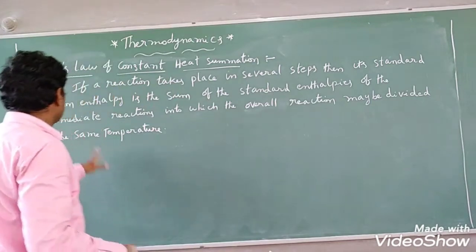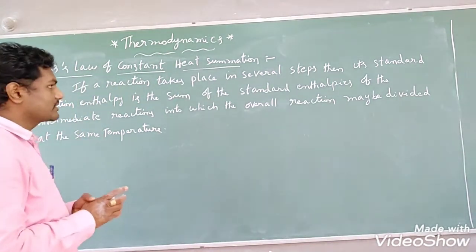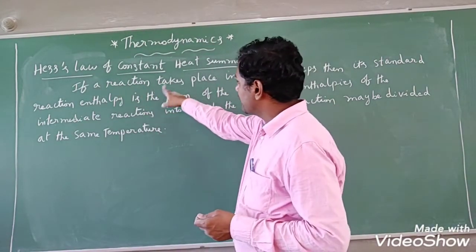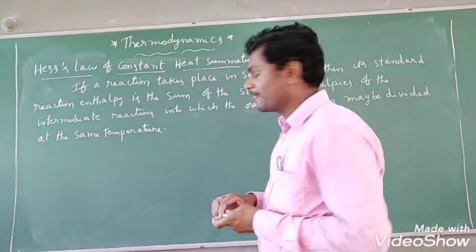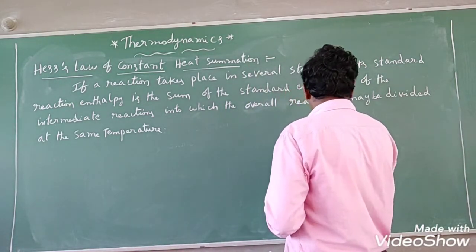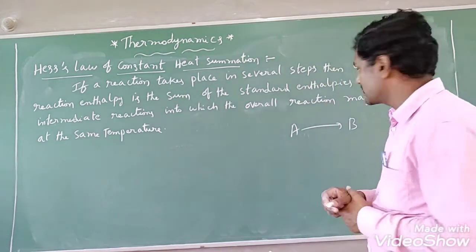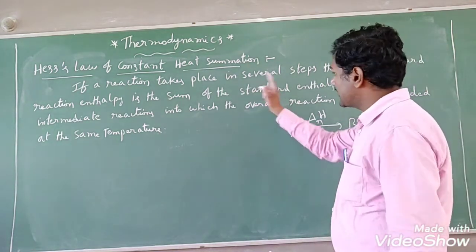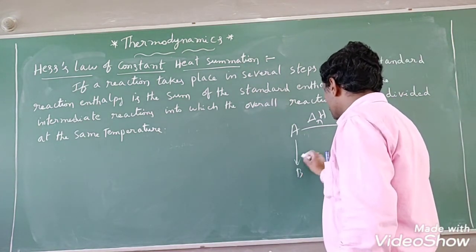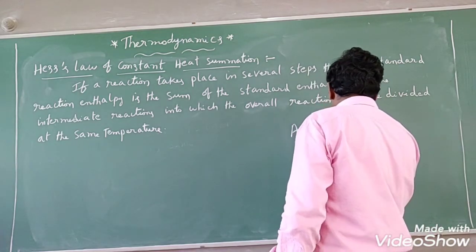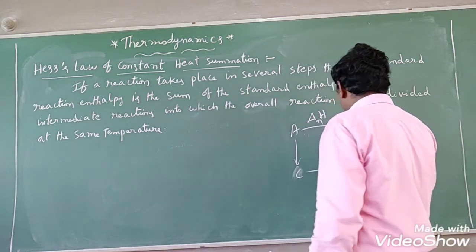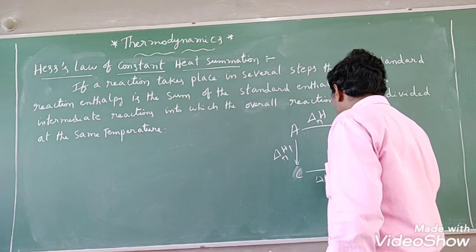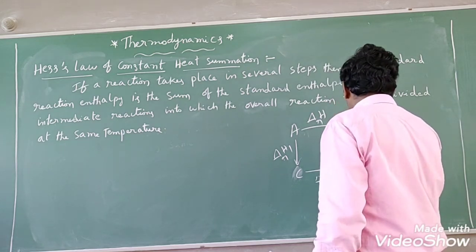Let us take another definition of Hess law of constant heat summation. It is the same, only here you have to identify if your reaction takes place in several steps. We have already discussed, students, if the reaction takes place in a single step, A gives rise to B, then the change in enthalpy of the reaction is delta HR. If the reaction takes place in several steps, A gives rise to C gives rise to D, and D converts into B, then we have delta H1R, delta H2R, delta H3R.